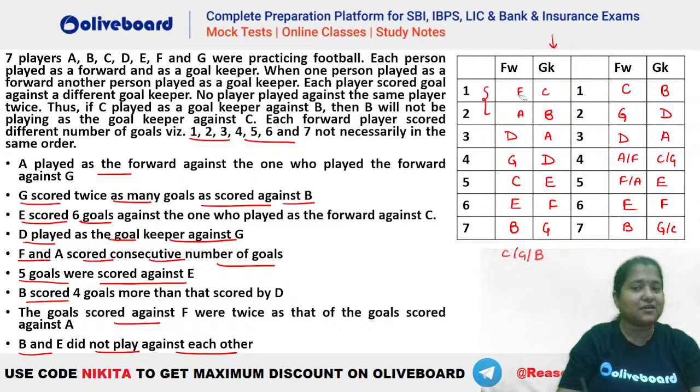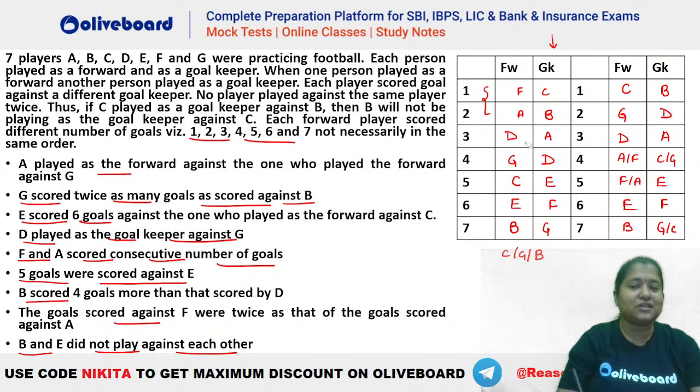So you can see here that this is becoming the case that we are getting in the first one. Now just check whether it is matching all the information here or not. So A played against the forward. You can see A is playing against B, against the person who played forward against G. So you can see A is playing against B and B is playing against G. So बिल्कुल ठीक है. G scored twice as many as B.